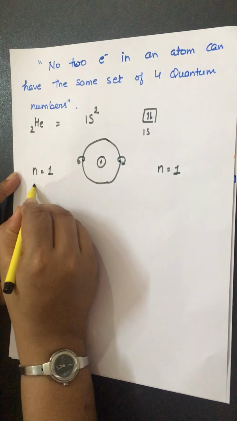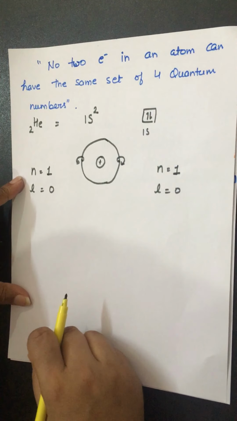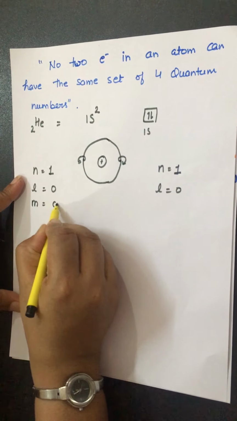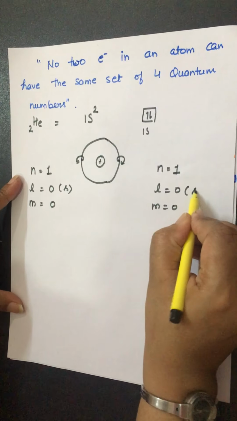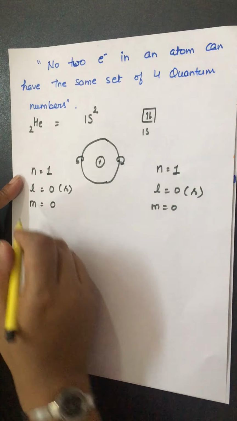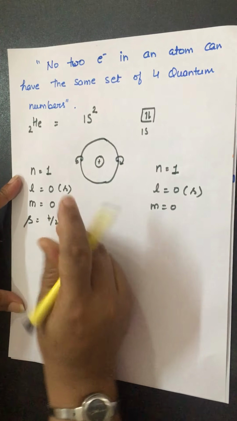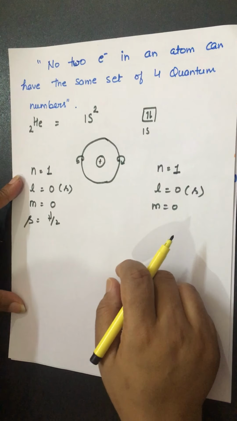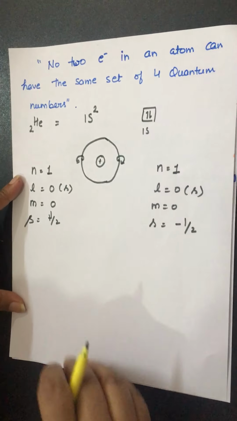If n is 1, the l value will be 0, again the same for both electrons. If l is 0, the m value will also be 0. It means the orbitals are the same, and if m is 0, the s value would be plus half. Suppose it is clockwise; the other electron will have anticlockwise direction, so its s value will be minus half.